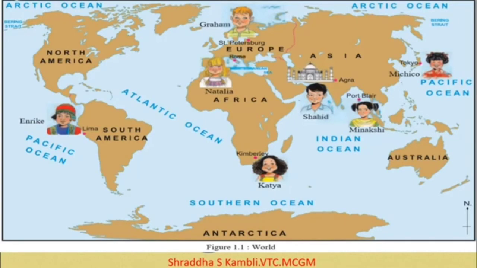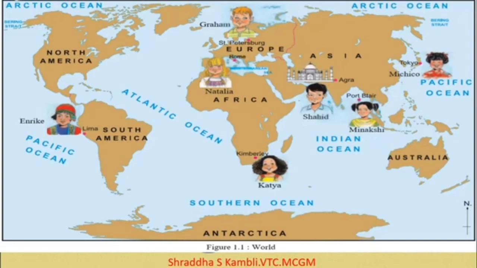So we have a boy called Enrique and we have a boy called Graham. Okay, from India we have Shahid and we have Minakshi. Alright, we have a beautiful girl called Michiko from Tokyo. So these children are representing the part of the world which they belong to.